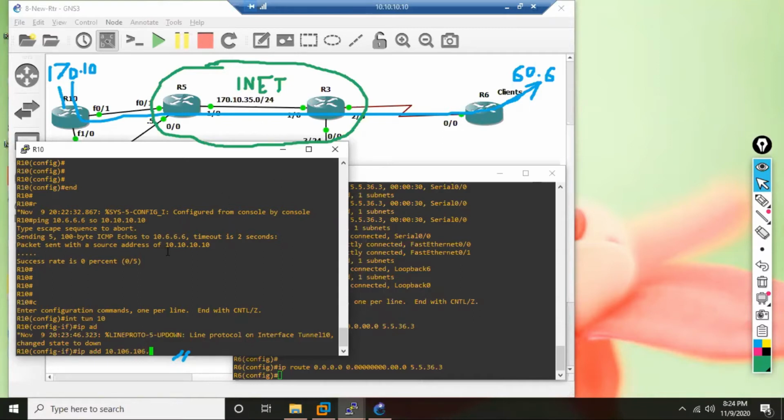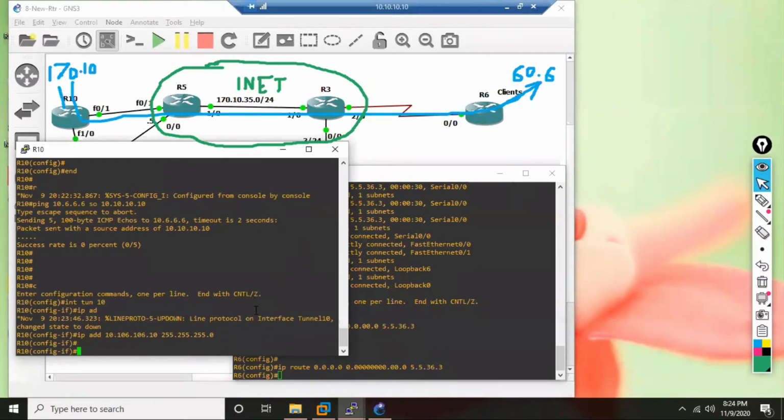Not possible, because an IP address cannot have a number more than 255. And then since it is router 10, I put 10 at the end as the IP address. Done.